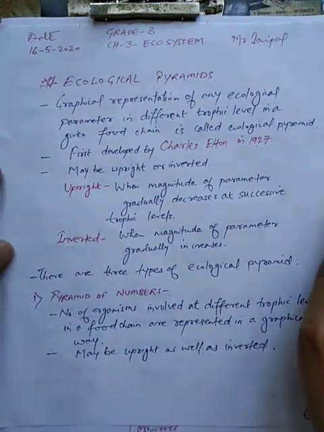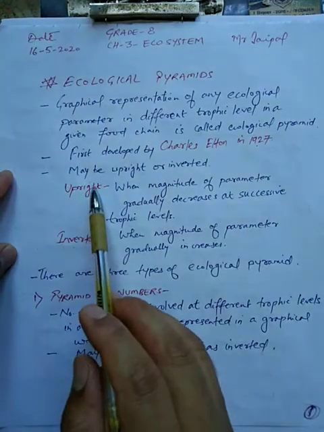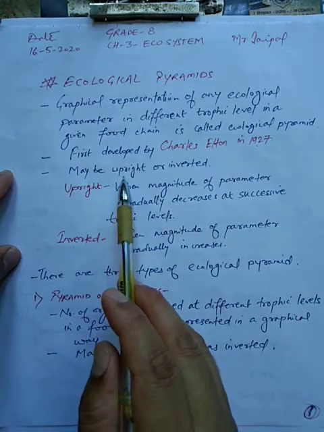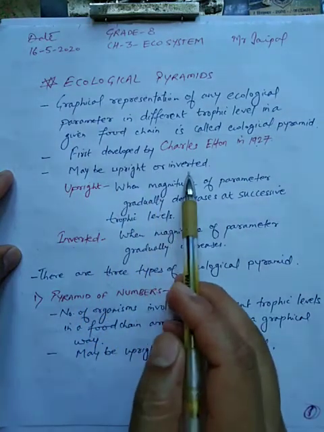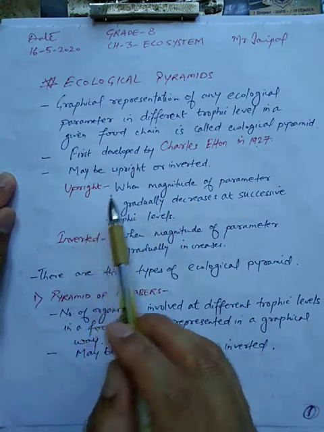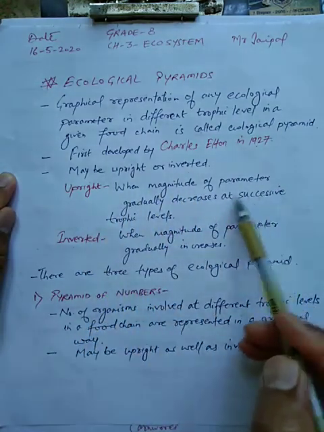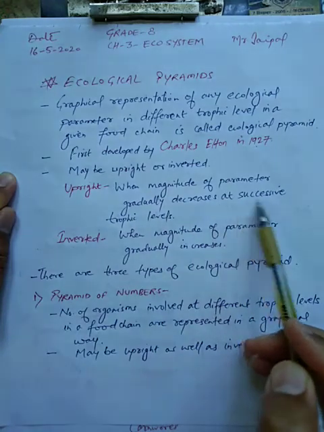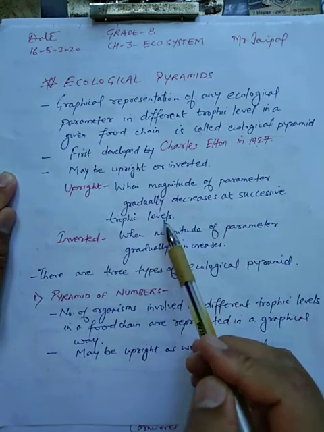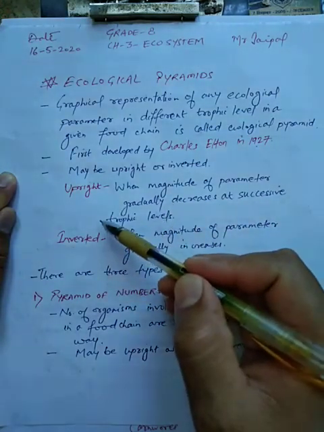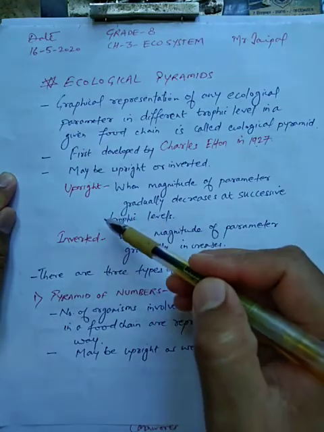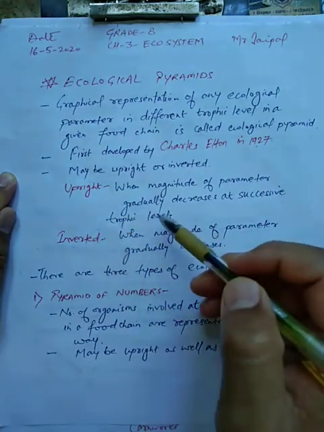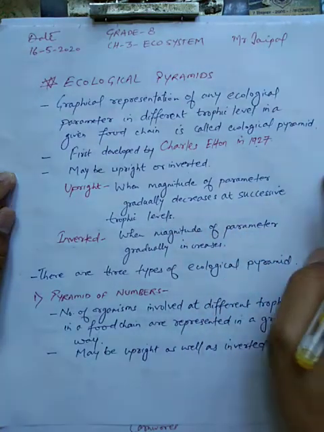So already I have told you that the ecological pyramids can be upright or inverted. Now see, when it is upright, the magnitude of the parameter gradually decreases at successive trophic levels, meaning when we move towards the top, it decreases slowly.